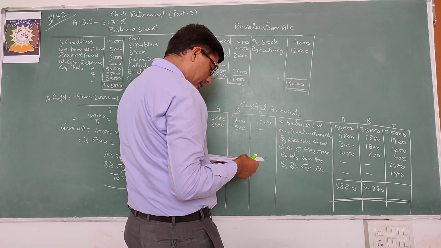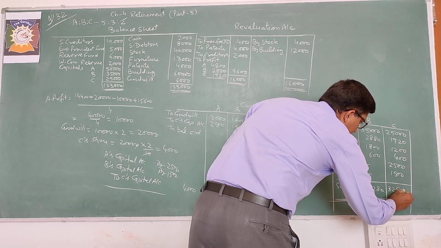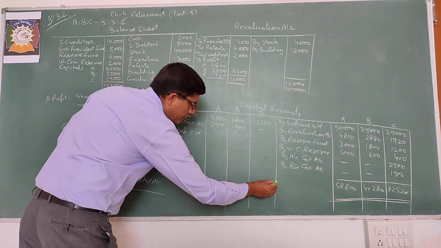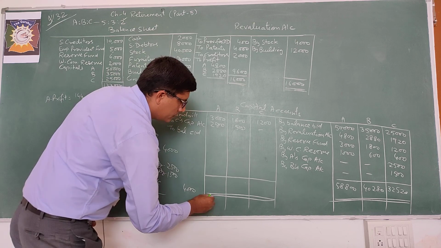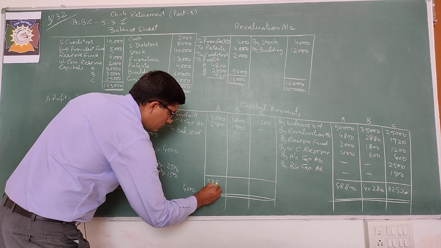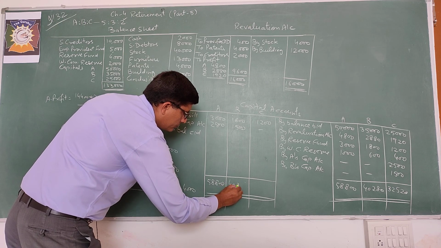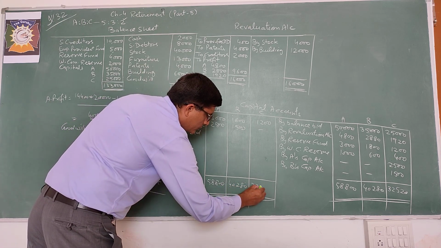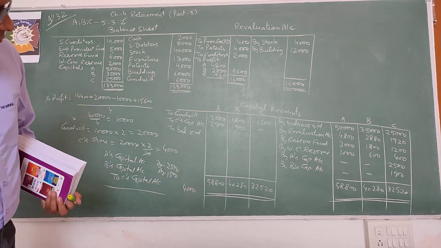And C's total is 32,520. This is the total of credit side. Write the same total to the debit. 40,280 and 32,520. Now balance.